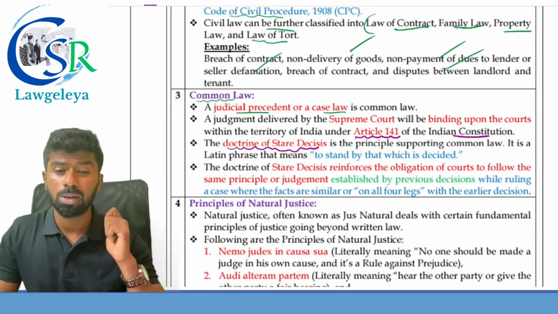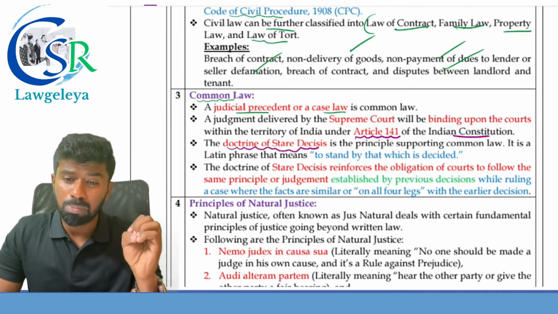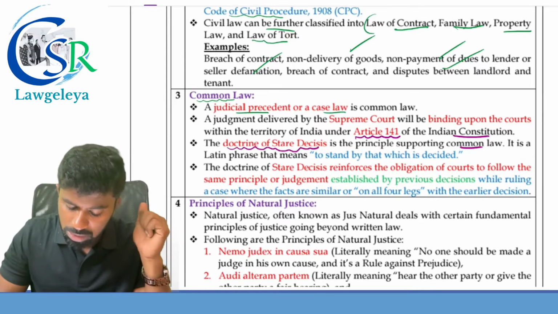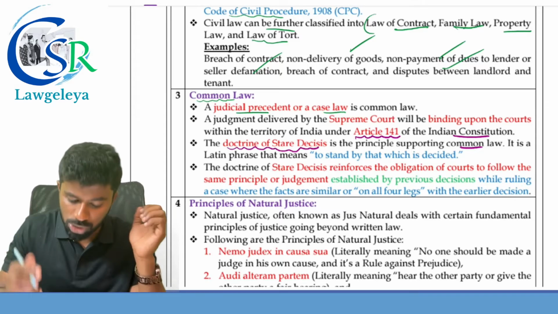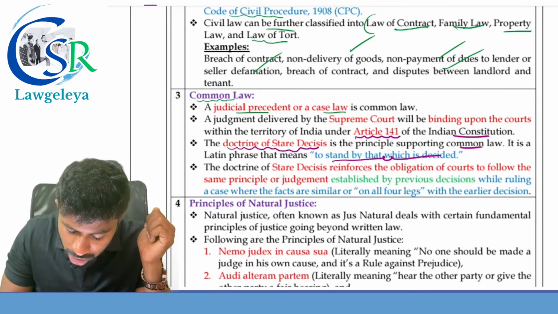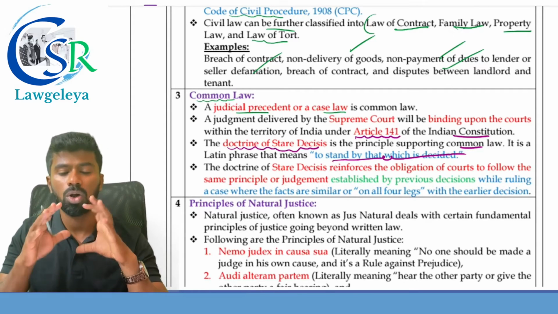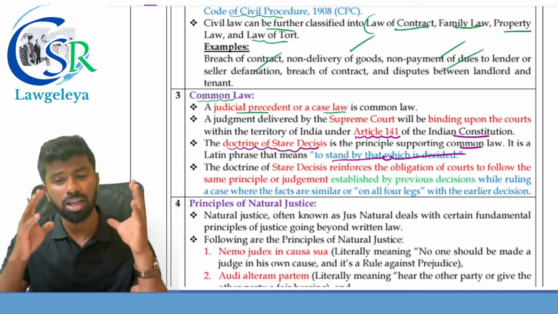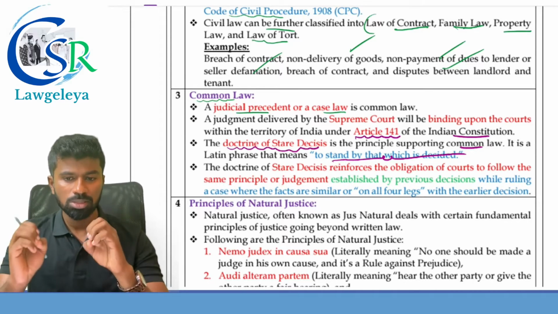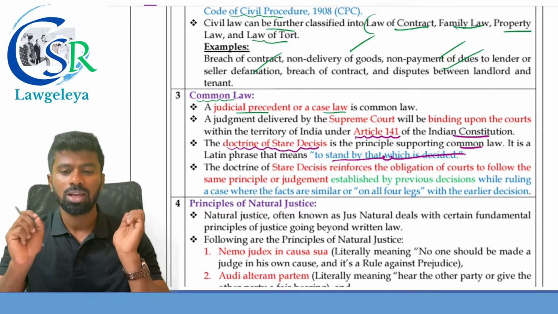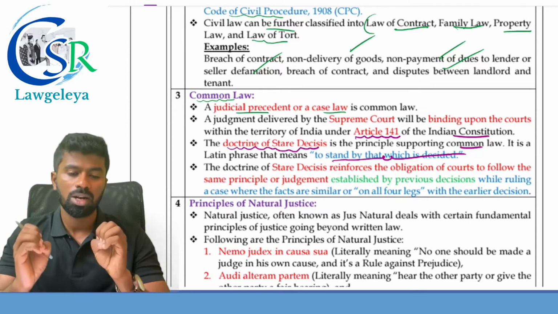Important. The doctrine of stare decisis is the principle supporting the common law. Principle supporting which law? Common law. So what is the doctrine of stare decisis? It means to stand by that which is already decided. It means not to unsettle the things which are already established. So the lower court should stand by the things which are already decided. Means like cases should be decided how?